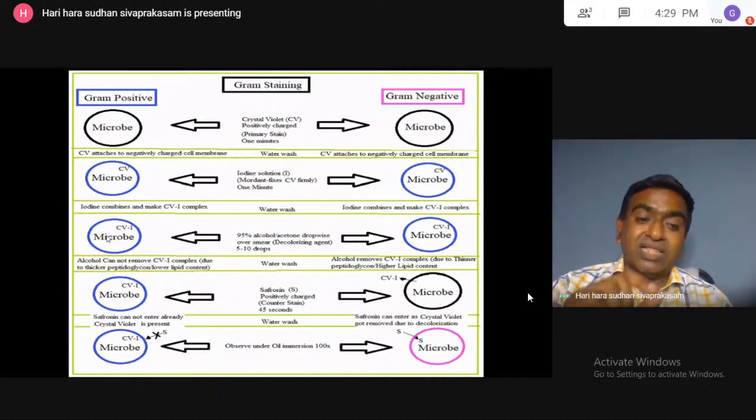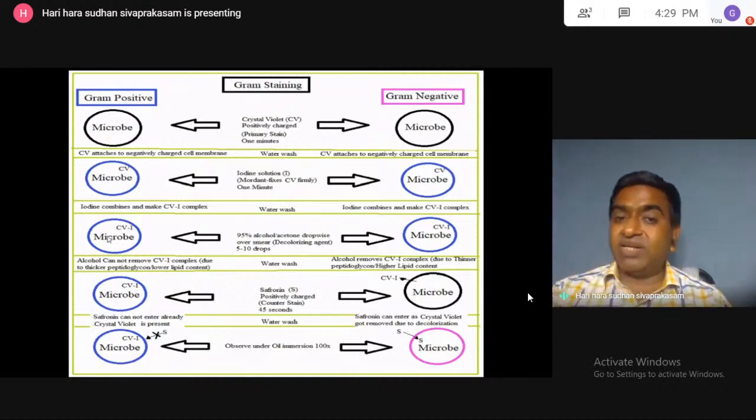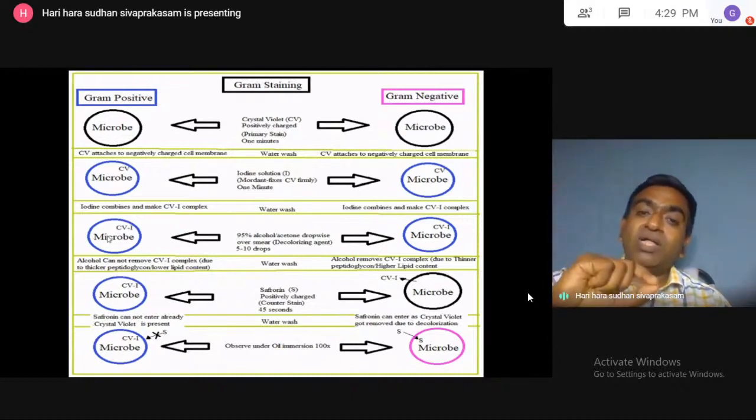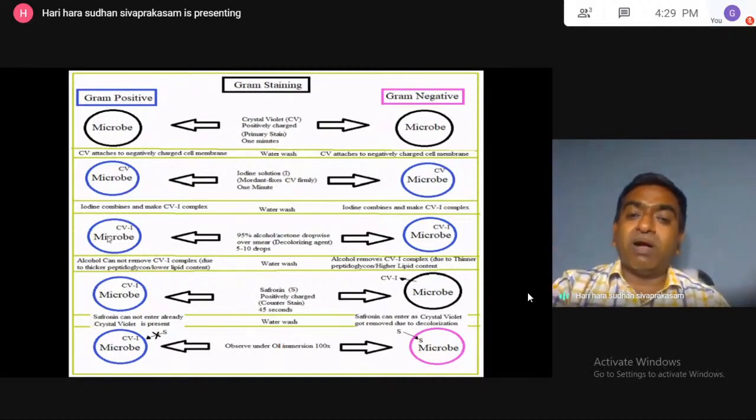The reason is that the gram positive organism has a high amount of peptidoglycan, thicker peptidoglycan, and low lipid content. Two reasons. Since thicker peptidoglycan is there, the CVI complex cannot escape. This is one argument by scientists. One group of scientists is saying that since a thick peptidoglycan layer is there, the crystal violet iodine complex cannot escape from the cell of the gram positive organism by the alcohol treatment.